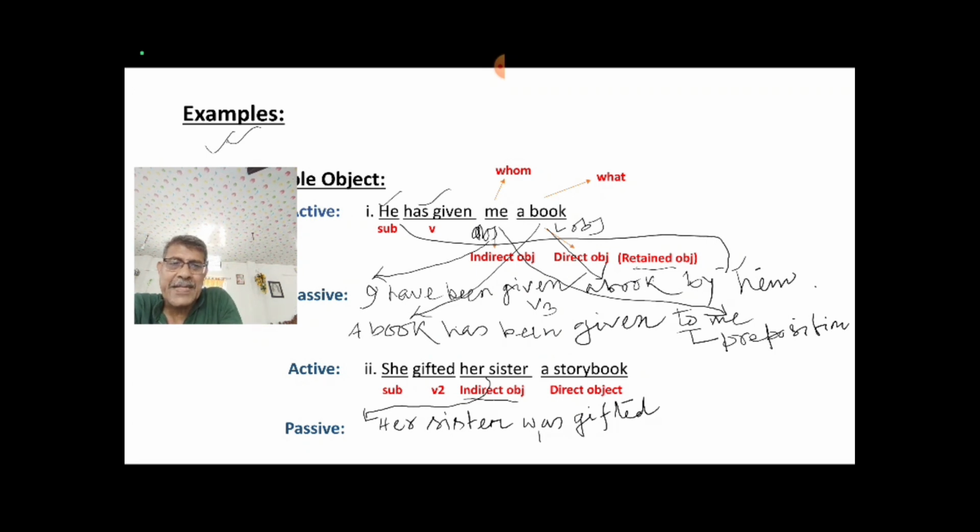This is your passive voice verb structure. If you get V2, that means simple past, then your passive form is was or were plus V3. I have already done this in my previous classes. You got all this from there. Now see, her sister was gifted.